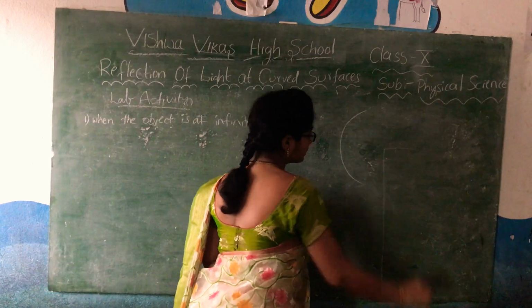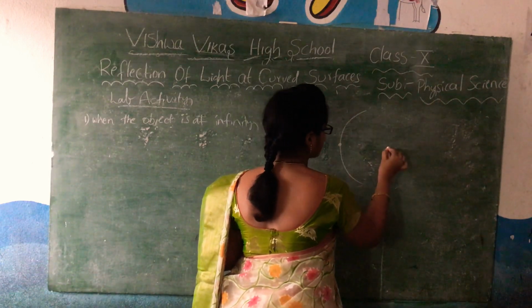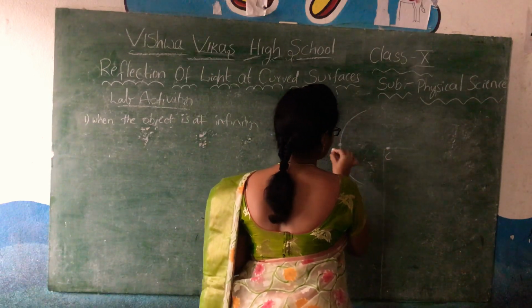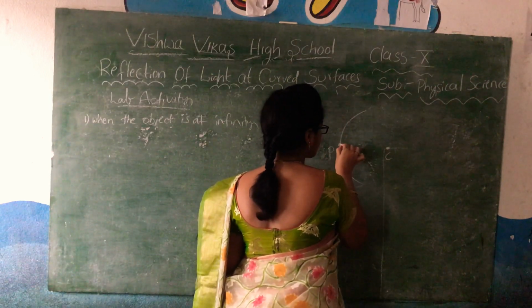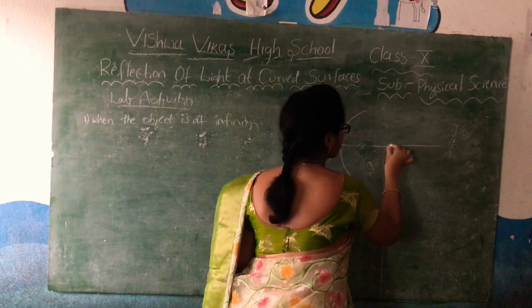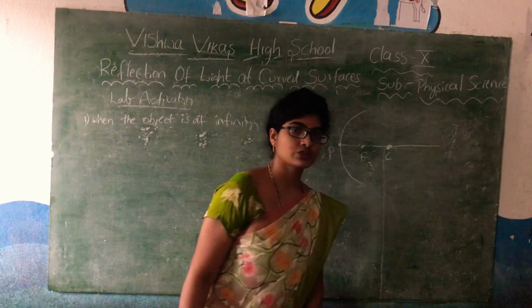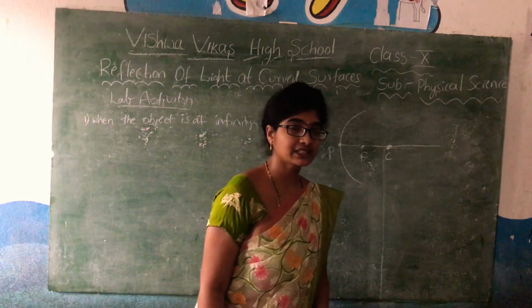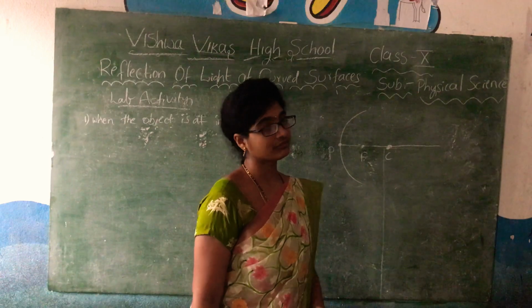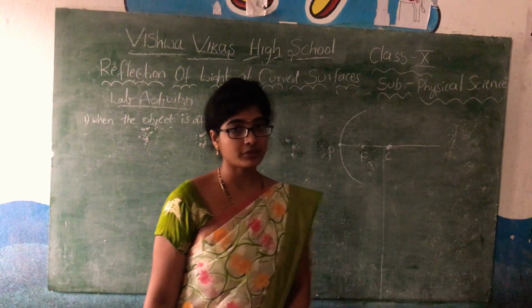Suppose this is a mirror, and this is the center of curvature, this is the pole. The line joining the pole and center of curvature is the principal axis, and F is the point called the focal point, which will be exactly half of the center of curvature from the pole.